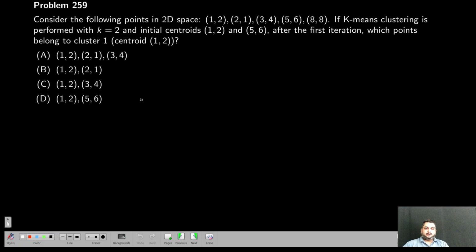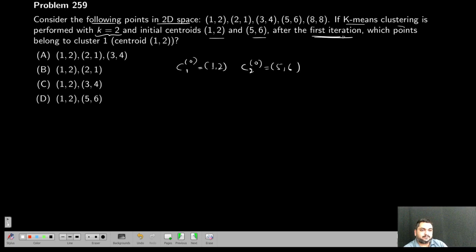Now, solve a numerical type. Consider the following points in two-dimensional space. They are given 5 points. If K-means clustering is performed with K equal to 2 and initial centroids are given, initial centroids C1 at t=0 is (1, 2), C2 initial is (5, 6). After the first iteration, which points belong to cluster 1? That is centroid, this centroid.